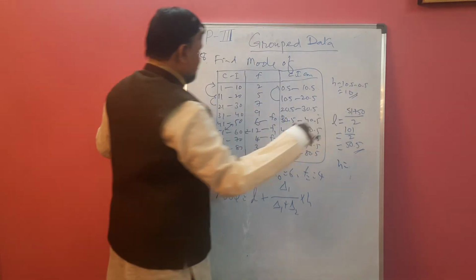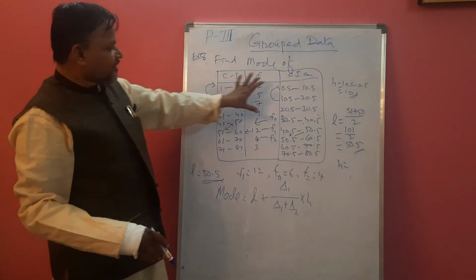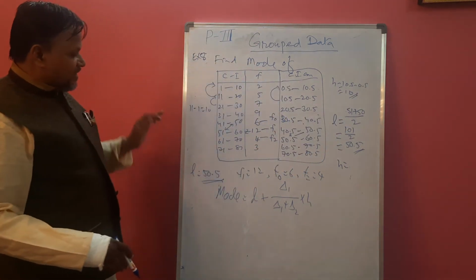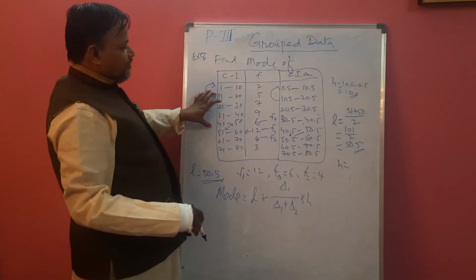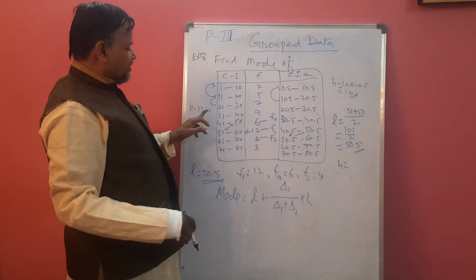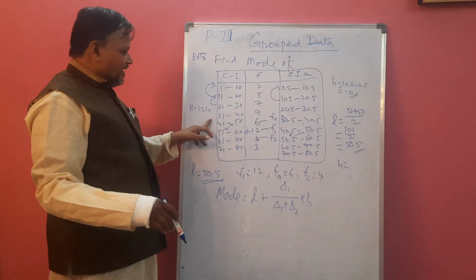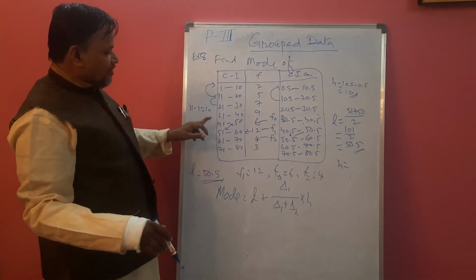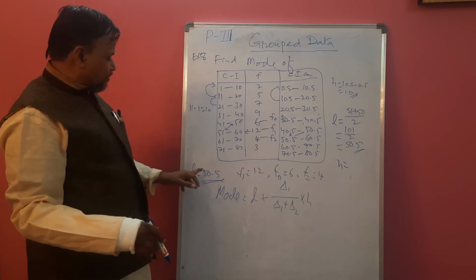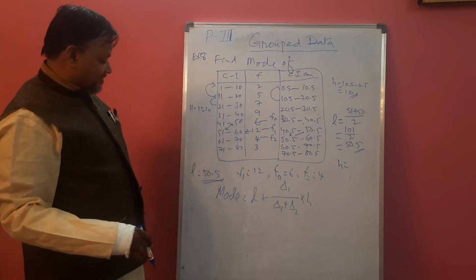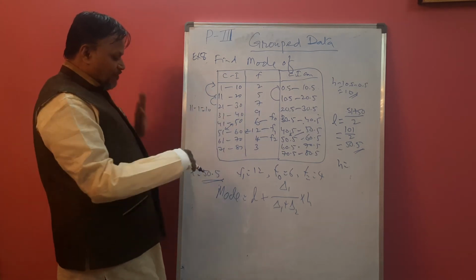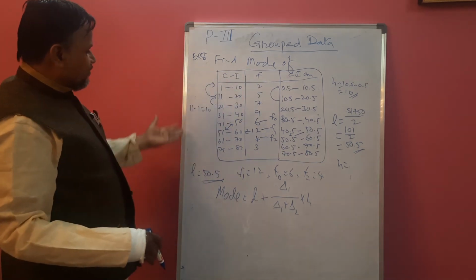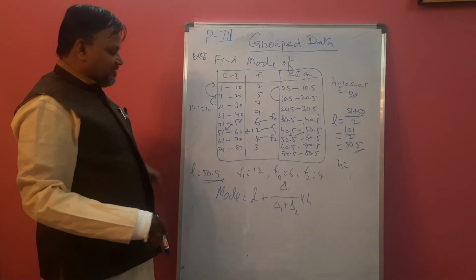So it never changes, whether it is discontinuous class or continuous class. Whatever is there, H is always same. It only affects L: whenever discontinuous class is there, you have to adjust L values by half of the difference of the classes. Otherwise class interval is always same.